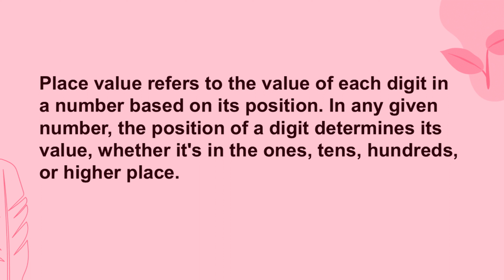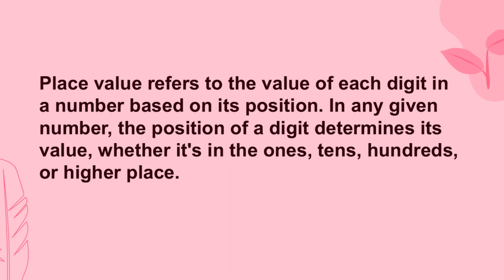Alright, very simple. So let me go over that again. Place value refers to the value of each digit in a number based on its position. I want you to take note of that: position.